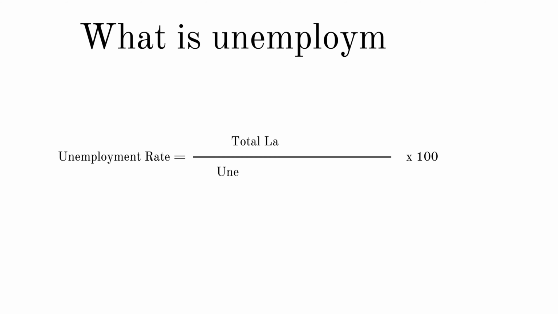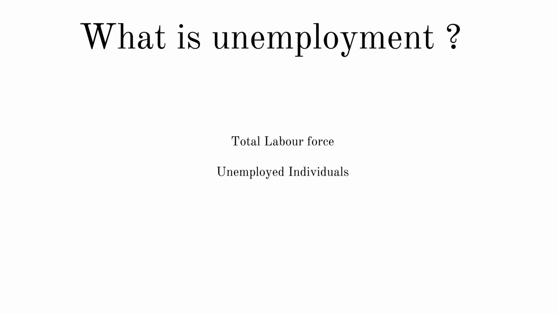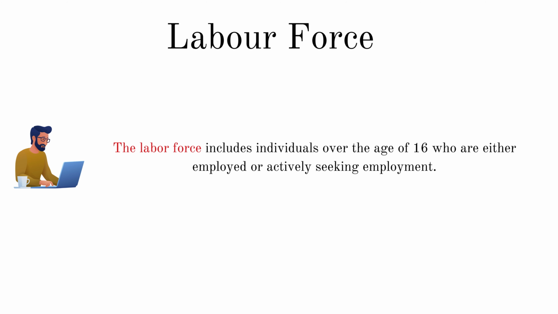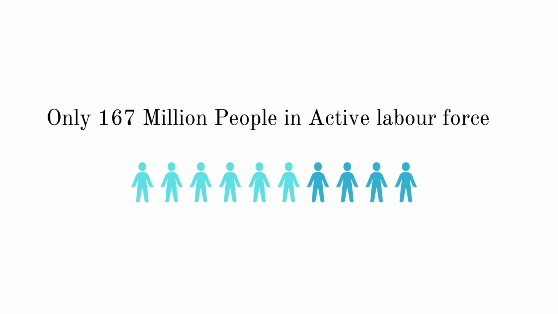But what is exactly unemployment and how do we measure it? The unemployment rate is measured by dividing the number of unemployed individuals by the total labor force and multiplying by 100. But what does this really mean? The labor force includes individuals over the age of 16 who are either employed or actively seeking employment. As of now, the United States has around 167 million people in the active labor force.